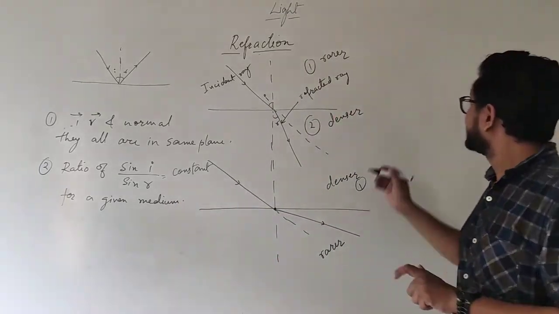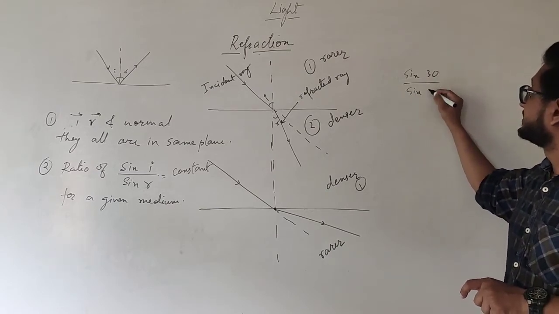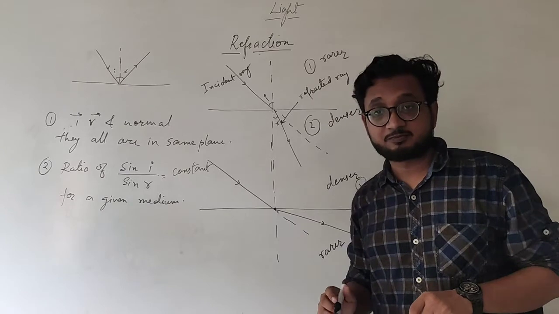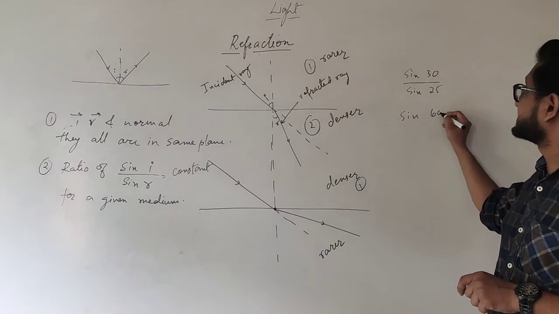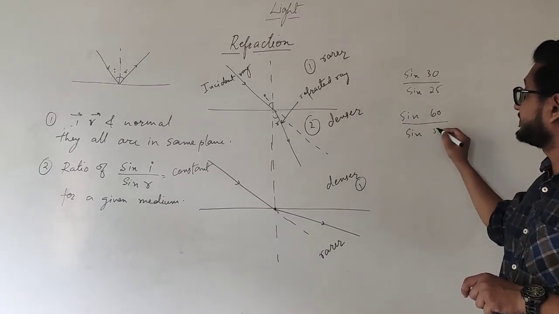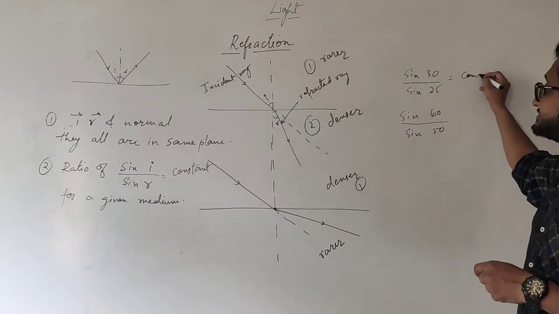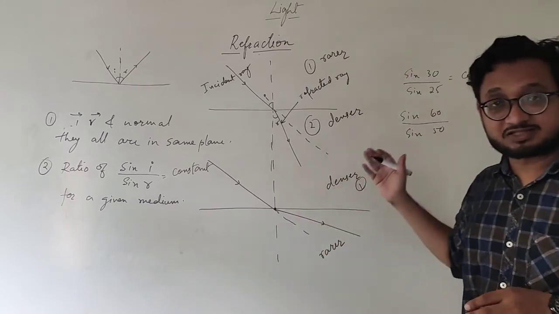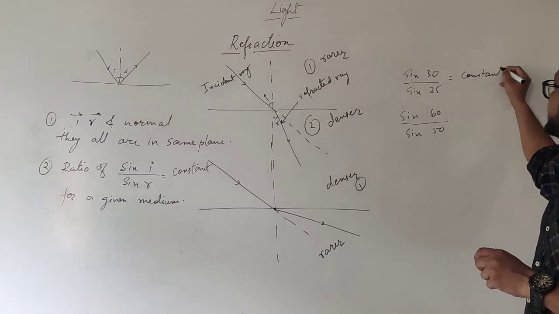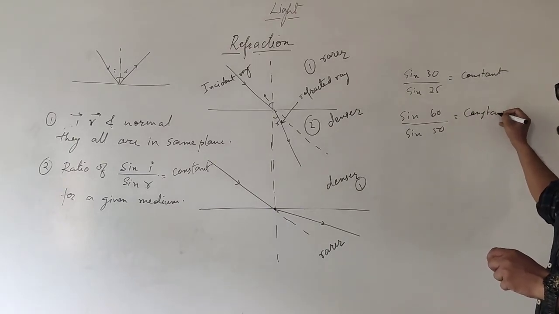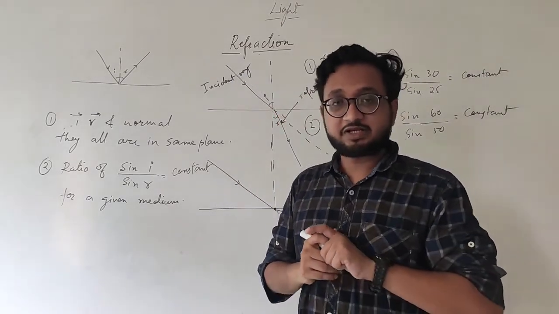So whether you take sine of 30 degrees upon, let's say, sine of 25 degrees for the water, and in the next case, sine of 60 degrees upon, let's say, sine of 50 degrees, then again the ratio in both cases will remain constant. This is just an example. Don't take this as a mathematical calculation, it is just for knowledge purposes. This value will remain constant for a given medium in both cases. I hope it is clear to you, students.